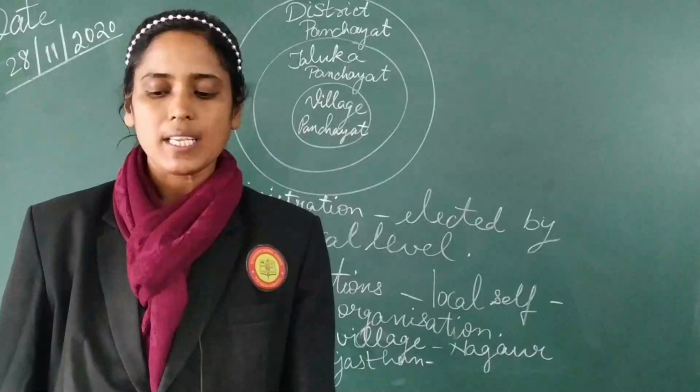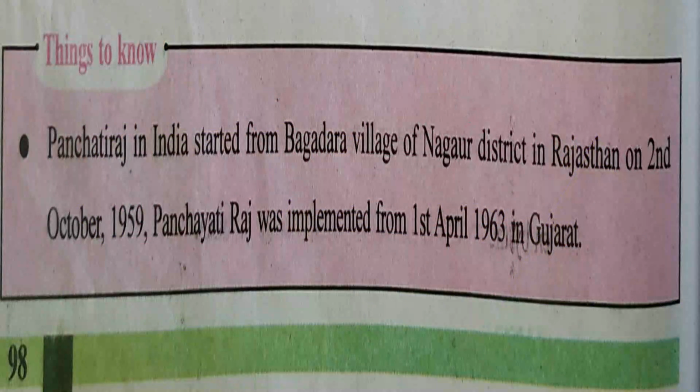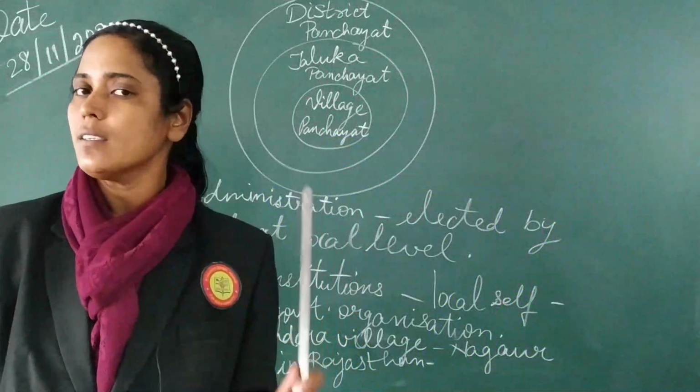Okay. So in your textbook on page number 98, you have a topic of things to know. You can see there that in India, the first village to start this Panchayati Raj was Bagadra village of Nagaur district in Rajasthan, on 2nd October 1959. But in Gujarat, the implementation of Panchayati Raj was from 1st April 1963.